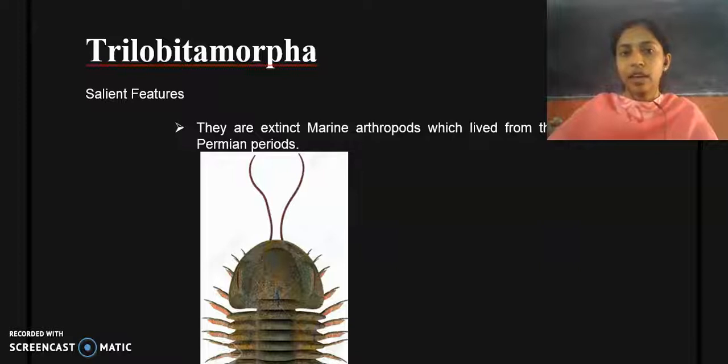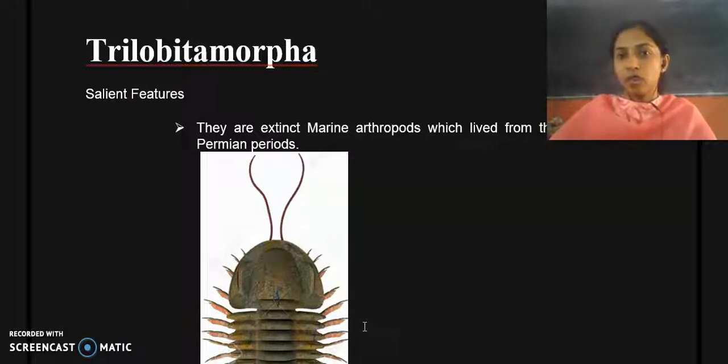They are extinct marine arthropods that lived from the Cambrian to Permian periods, that is, during the Paleozoic era.